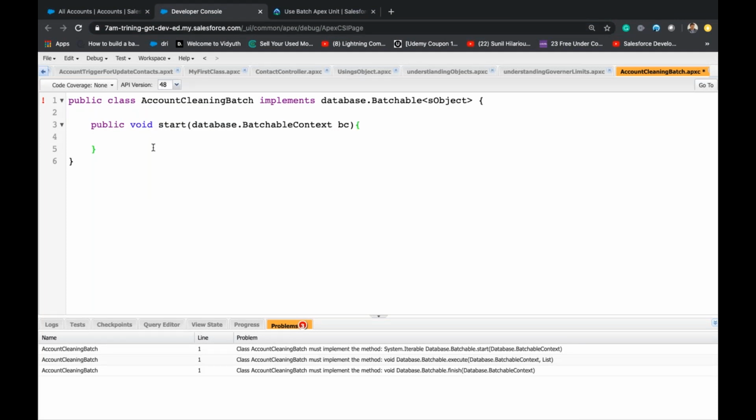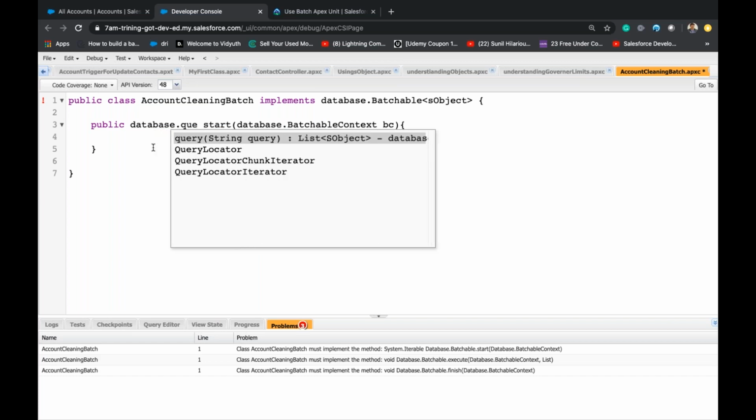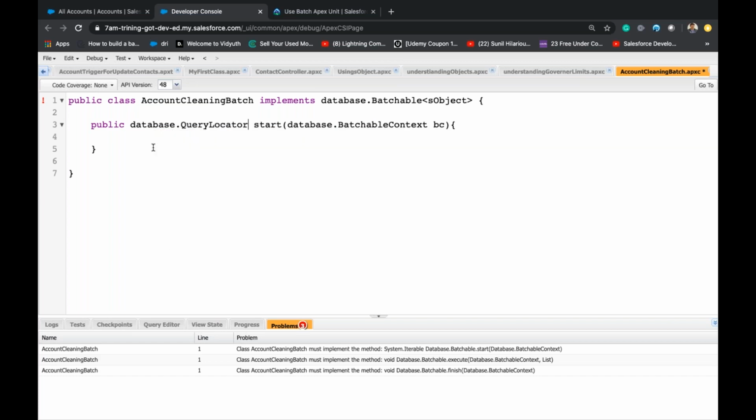So let's complete. Let's write everything. Database dot query locator should be the return type.